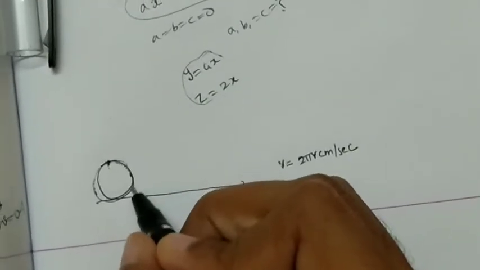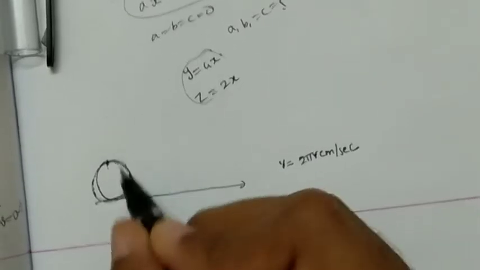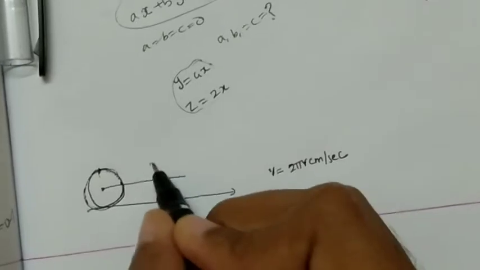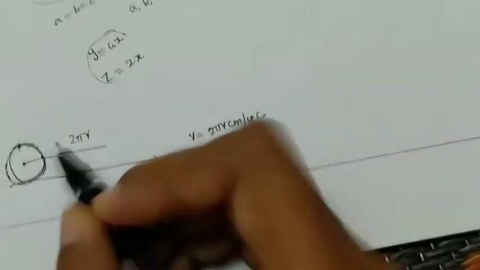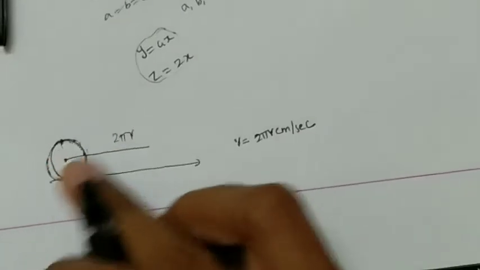By the time it completes one complete rotation, if the center of mass moves 2 pi r distance, that means it keeps on rolling. So the distance traveled is equal to the circumference of the sphere.